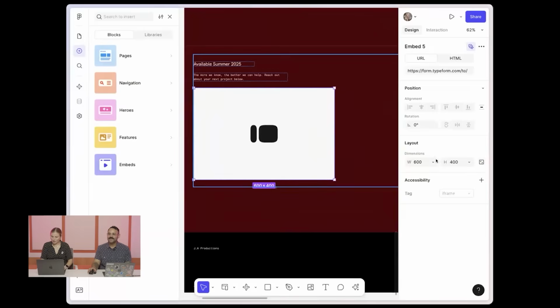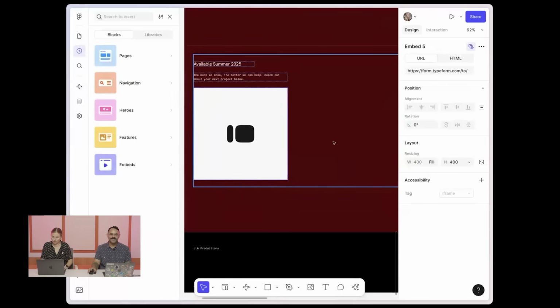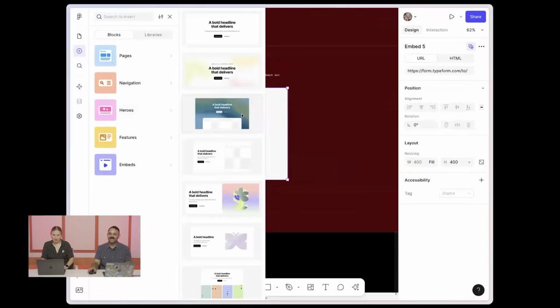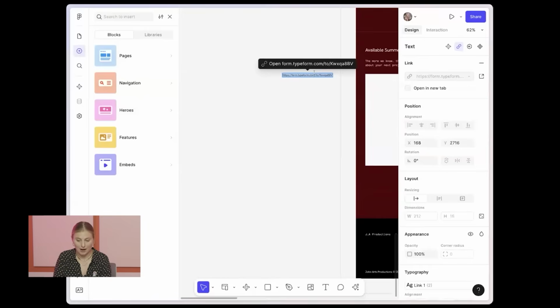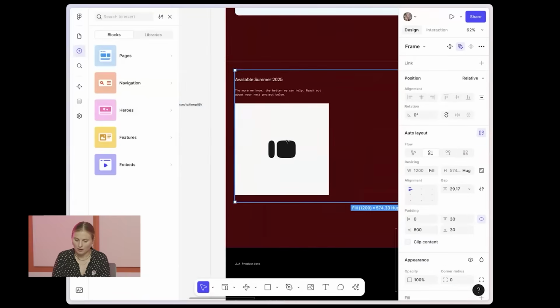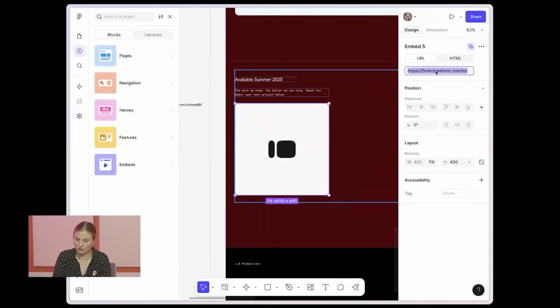And then I'm just going to change this up a little bit so that it formats well. Cool. And so what I'm going to do as well here is that now I have a Typeform that I've actually already formatted to match my site. So I'll copy that link out and I'll paste it directly into the embed here. Cool.